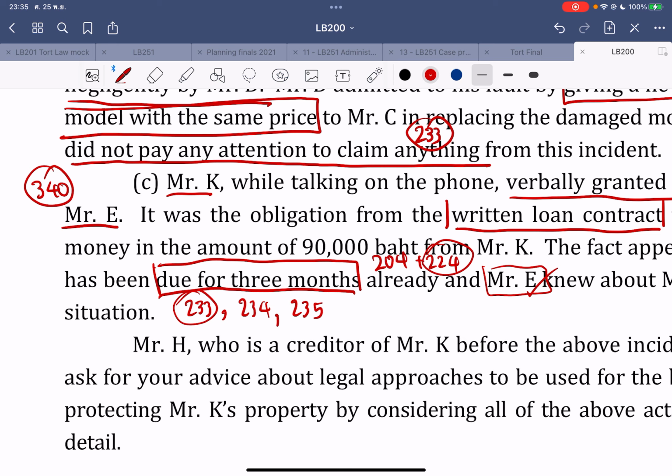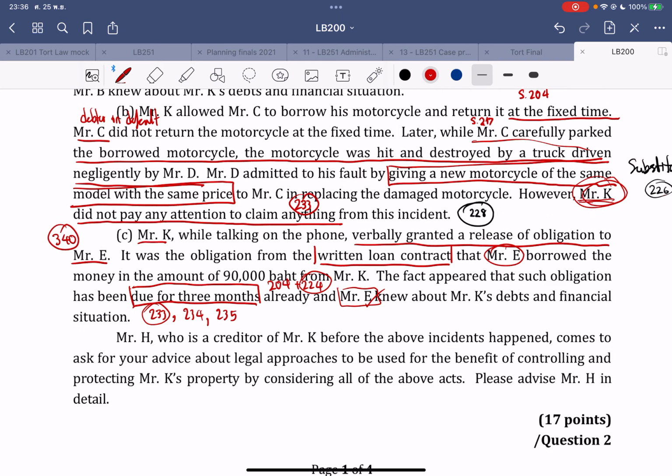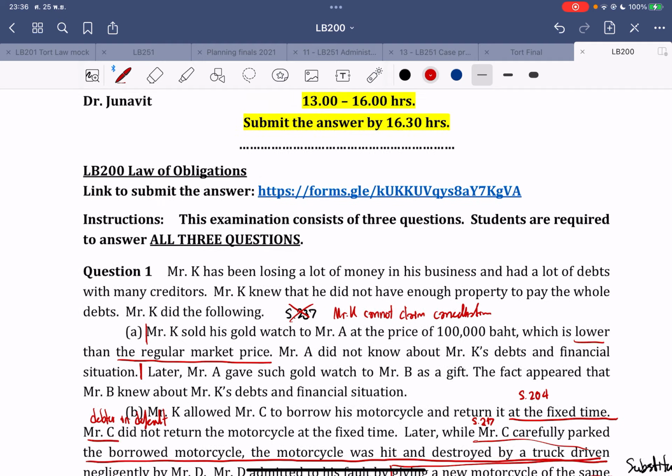So in this case, to elaborate again, it's not only that Mr. H can exercise the claim under his name on behalf of the debtor under section 233. Mr. H can also use the procedural part of sections 234 and 235, which fall under the special case as already described here. So this is the way to answer the obligation law question in this final examination.